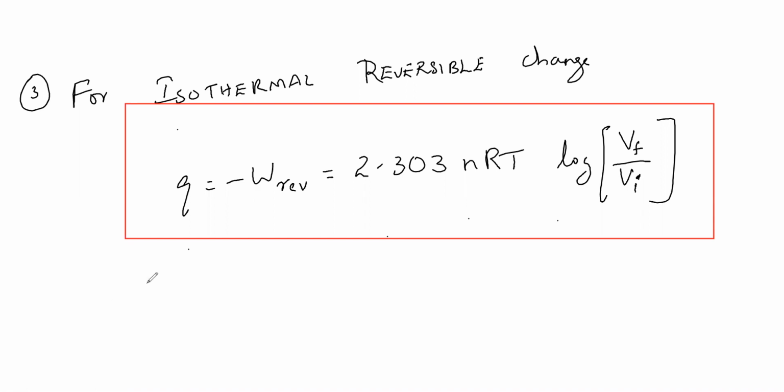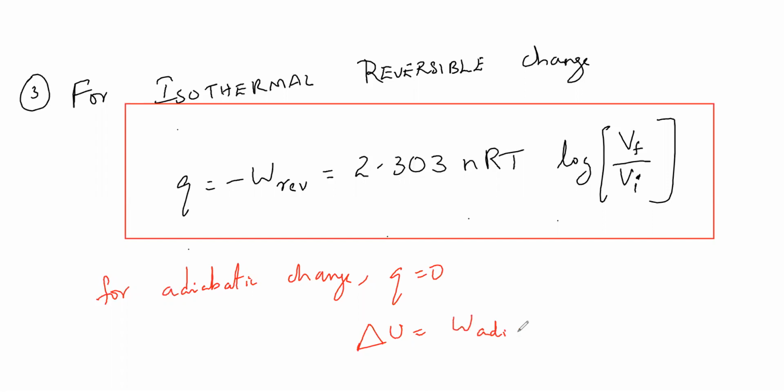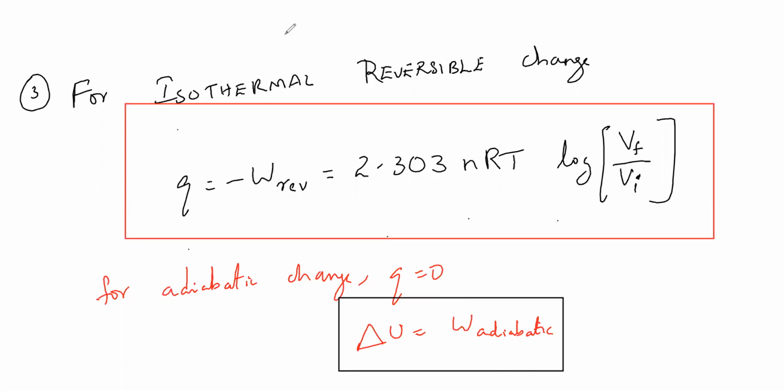Fine. For the adiabatic change, this is very important. Q is equal to 0, which means delta U is equal to W adiabatic. These things they can ask in options. What happens for adiabatic change? Q is equal to 0.